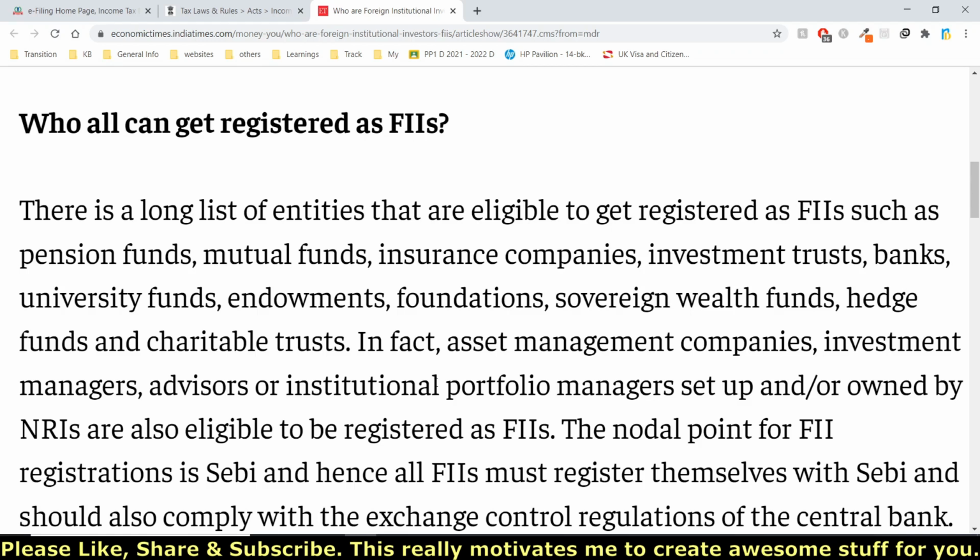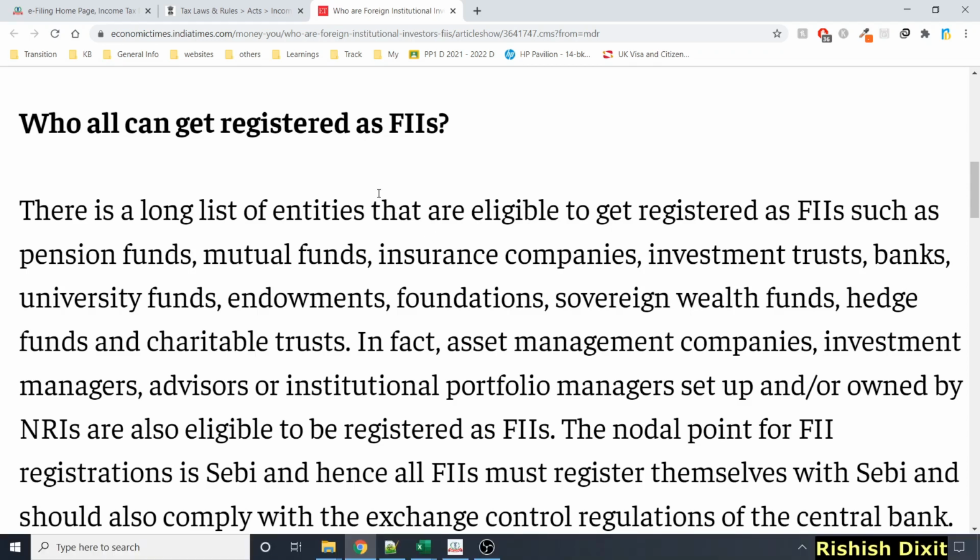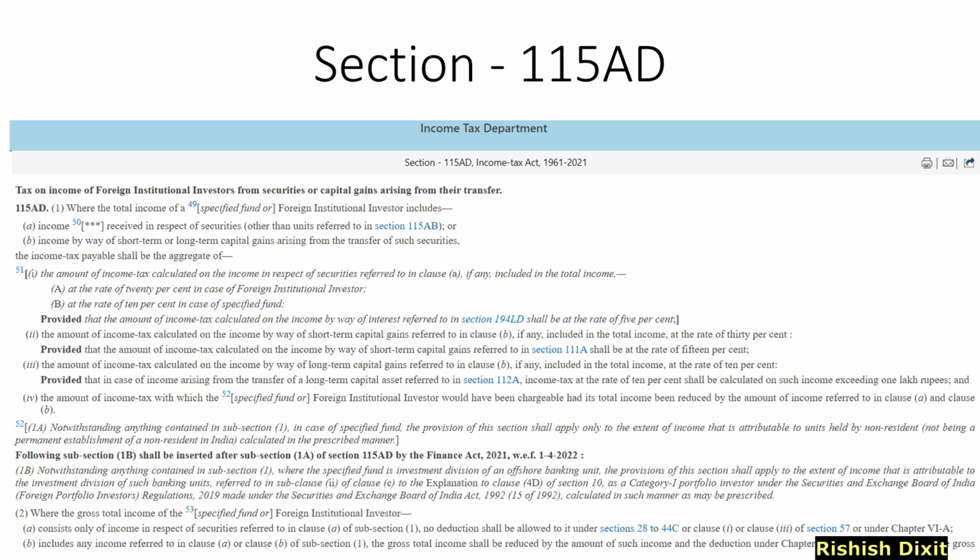Let me show you with an example how the calculation differs if you are a resident, a non-resident, or if you are filling as an FII. Definitely in the case of resident and non-resident, that will make a difference. But would it also make a difference if you are filling as a non-resident under Schedule 112A and as an FII? So let's check it out. Just to make sure, whatever we are referring to is the section 115AD13 proviso.